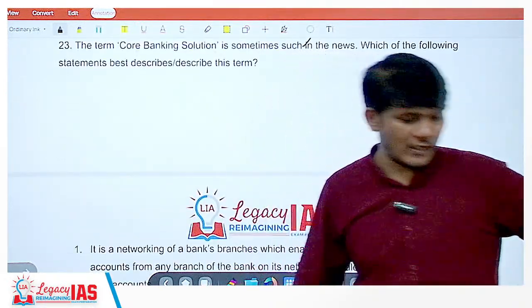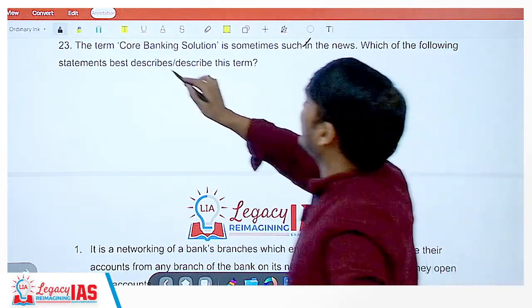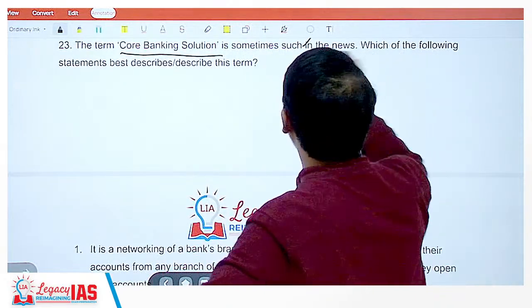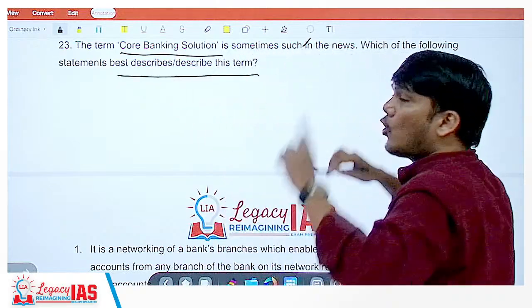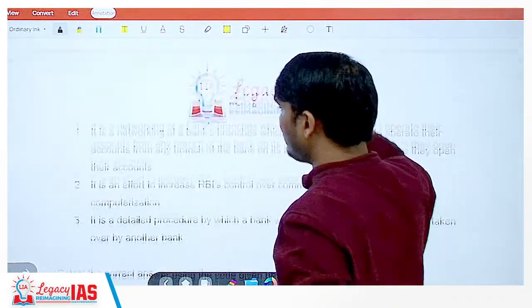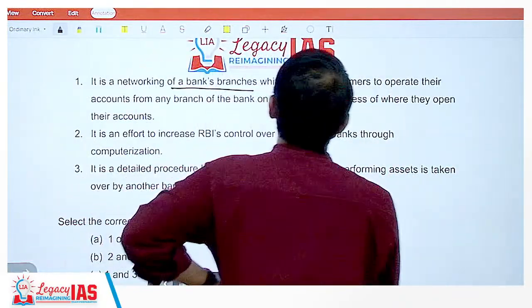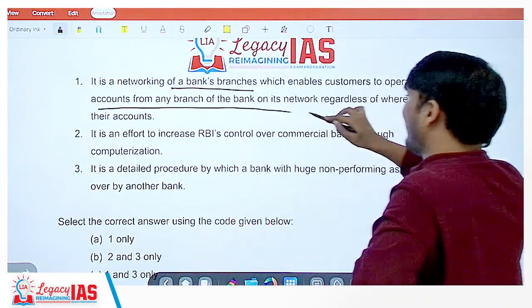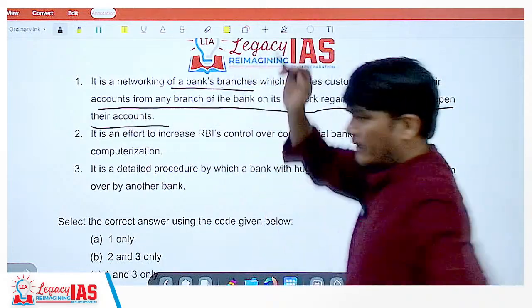Moving on, question number 23. The term core banking solution is sometimes seen in news. Which of the following statements best describes this term? Statement 1: it is a network of bank branches which enables customers to operate their accounts from any branch of the bank on its network, regardless of where they opened their accounts.